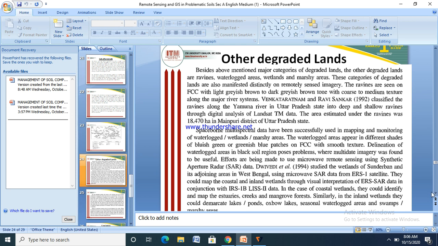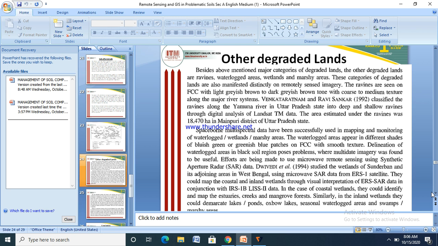Delineation of waterlogged areas in black swamp regions poses problems, where multi-date imagery was found to be useful. Efforts are being made to use microwave remote sensing using synthetic aperture radar SAR data.